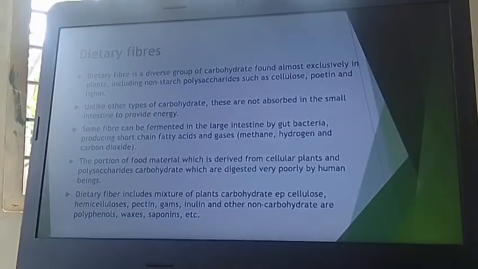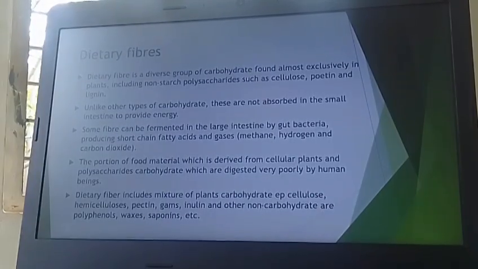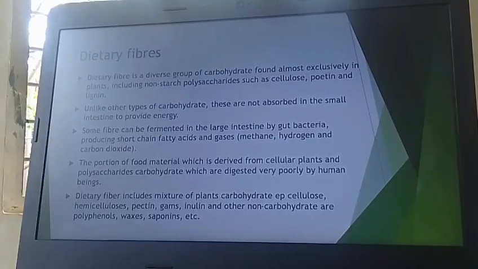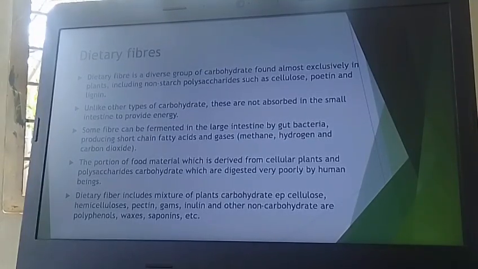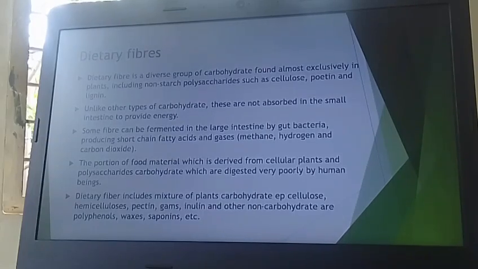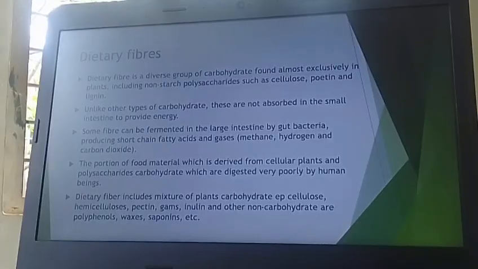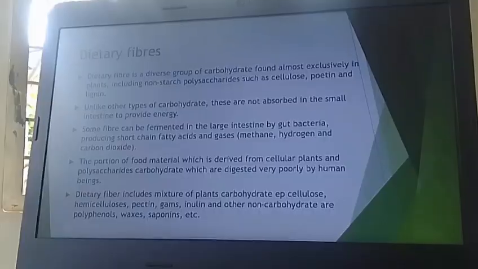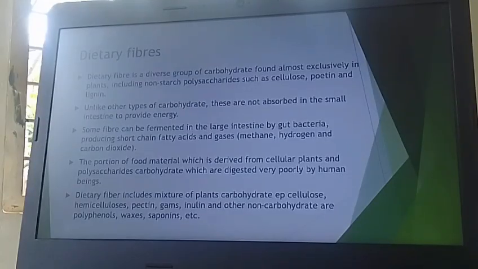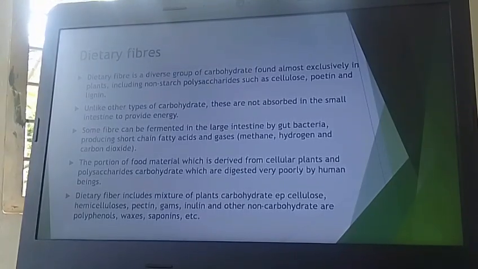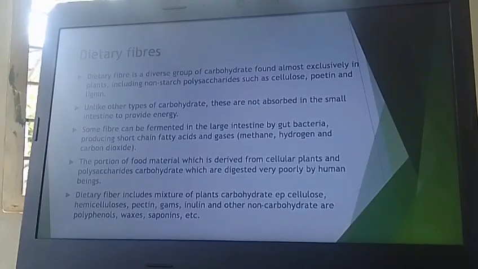hydrogen, and carbon dioxide. It is the portion of food material derived from cellular plants and polysaccharides, carbohydrates which are digested very poorly by human beings. Dietary fibers include a mixture of plant carbohydrates, for example cellulose, hemicellulose, pectins, gums, inulin, and other non-carbohydrates such as polyphenols, waxes, saponins, etc.